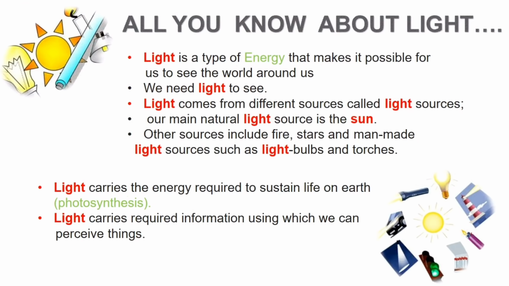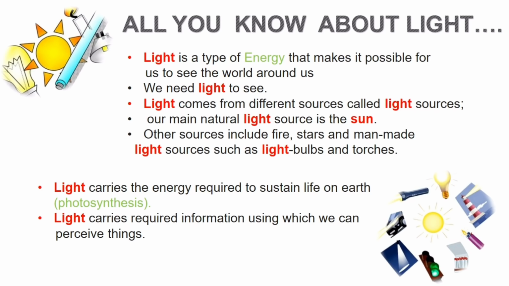Children, in your lower classes, you might have studied what light is, isn't it? Light is a form of energy. Light always travels in a straight line. Light gives a sensation of sight. The Sun is the ultimate source of energy and it is also a natural source. We too have artificial sources of light such as light bulbs, torches, etc. Light carries energy required to sustain life on Earth. Like so many facts you have already studied, and it was getting boring too, right?